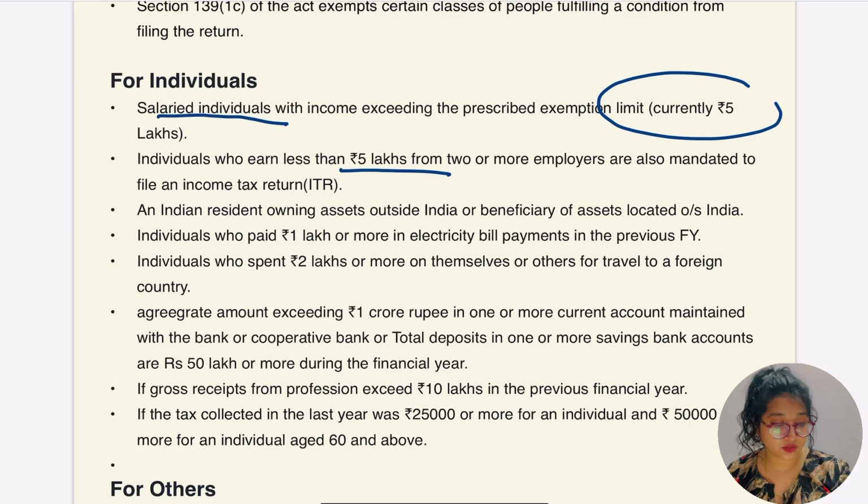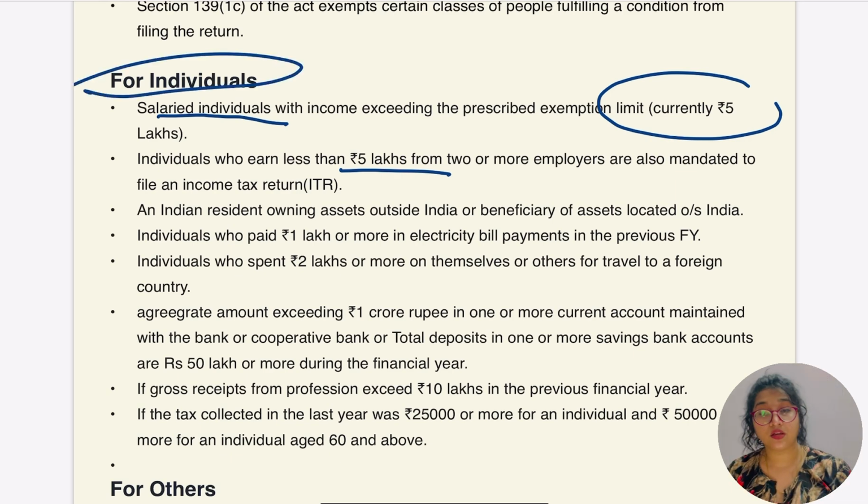What I told you in the first point for the individual: if the individual has more than 5 lakh income, he is required to file the return compulsorily. But what if he has less than 5 lakh? No, but if that individual is doing a job under 2 different employers, in that case that individual is required to file the return compulsorily even though his income is less than 5 lakh.